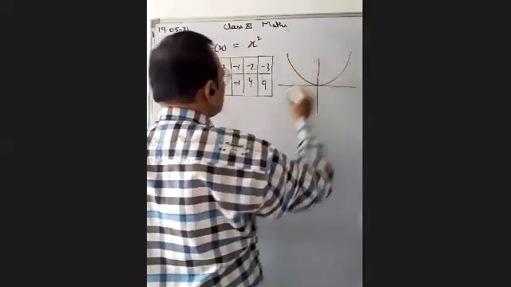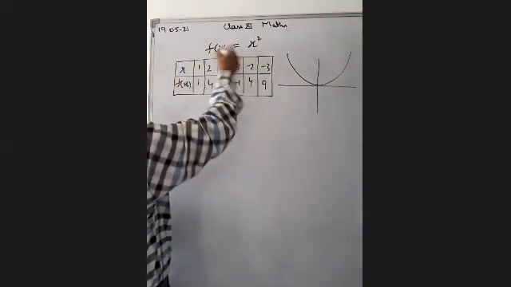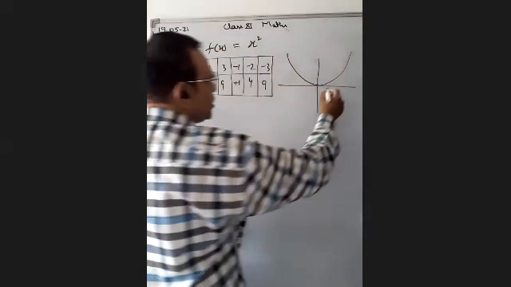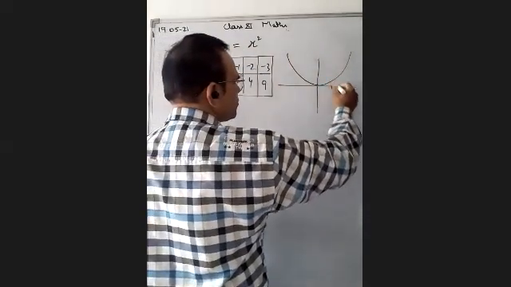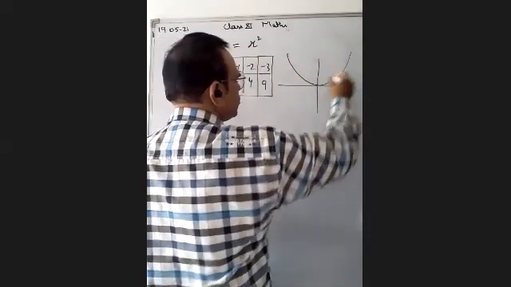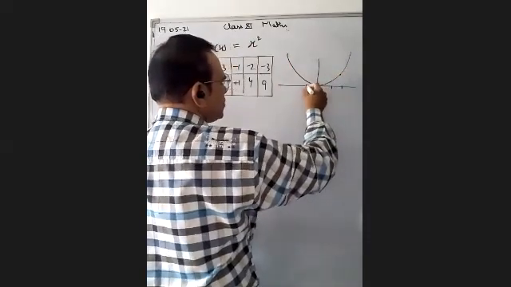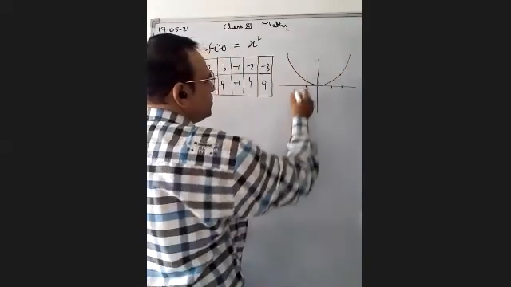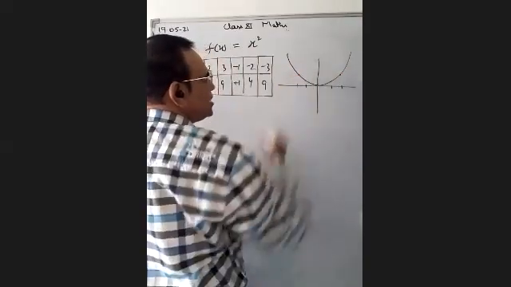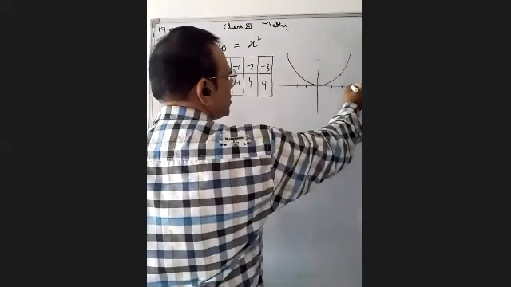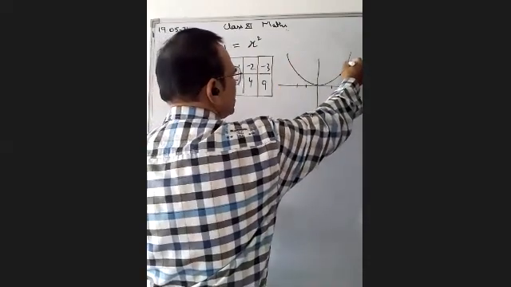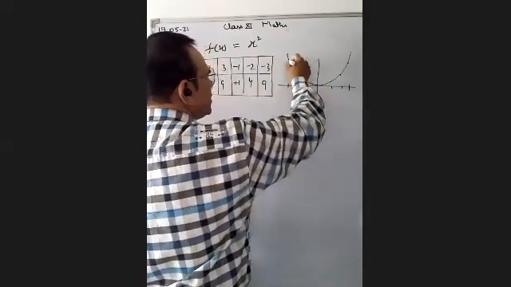ठीक है, 0 पे if we take x is equal to 0, we will get the value 0. X is equal to 1, so its value is coming 1. 2 पर कितनी आ रही है, 4. Left में if we take the -1, the value will be positive. If we take -2, then it is also positive. If we take x is equal to 3, so we get the value 9. Here also we are getting the 9.